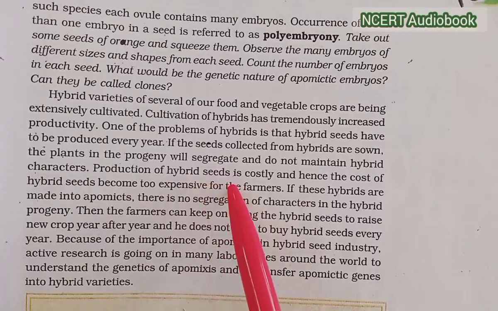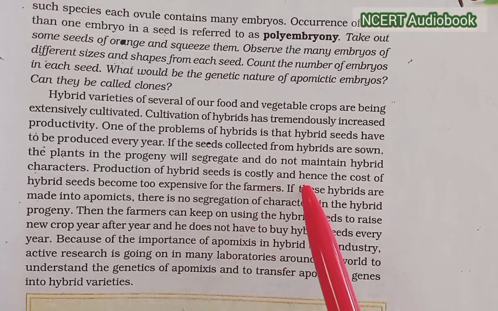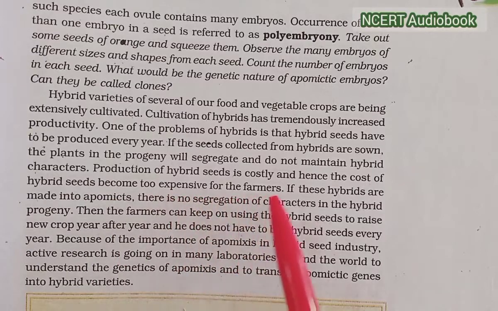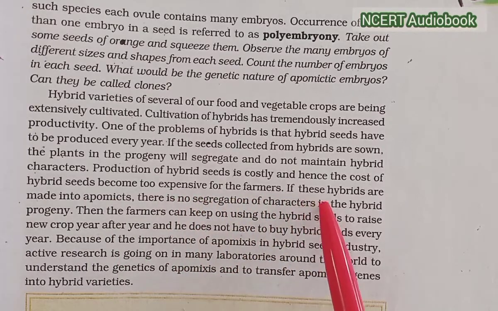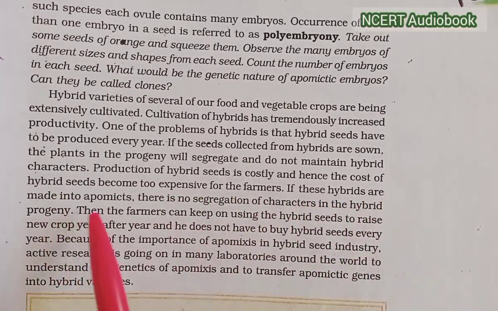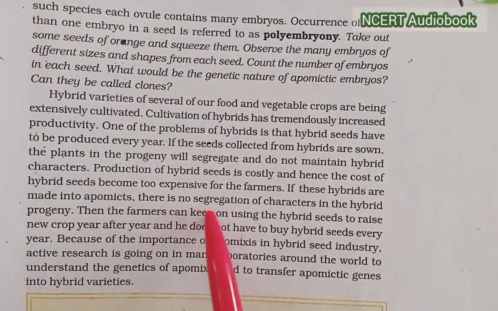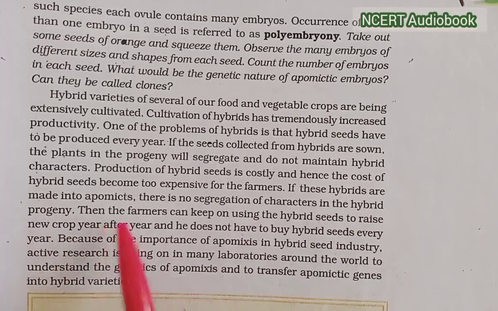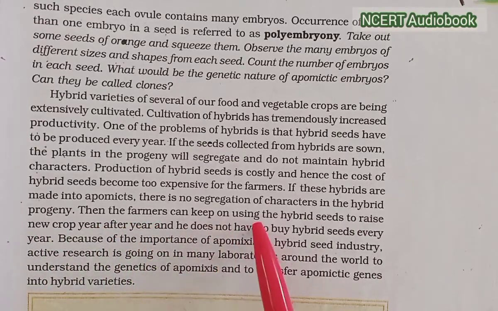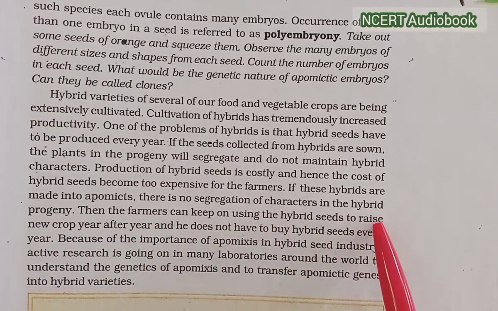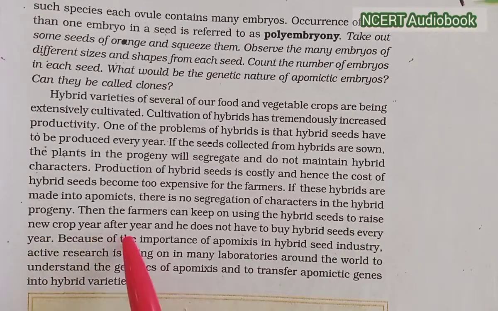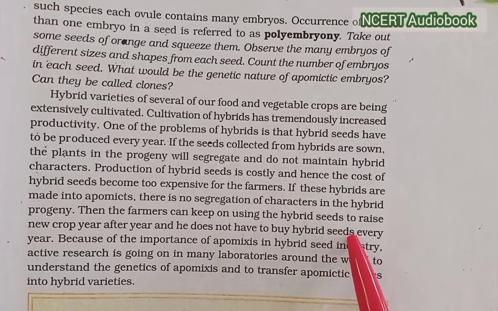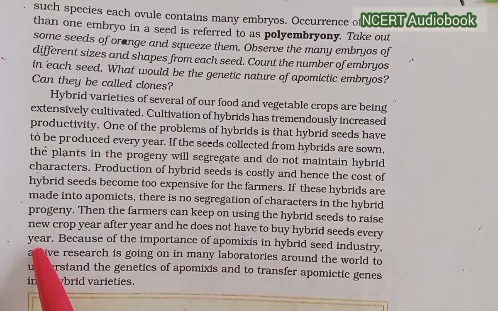Production of hybrid seeds is costly, and hence the cost of the hybrid seeds becomes too expensive for the farmers. If these hybrids are made into apomictics, there is no segregation of the characters in the hybrid progeny. Then the farmers can keep on using the hybrid seeds to raise new crops year after year, and he does not have to buy hybrid seeds every year.